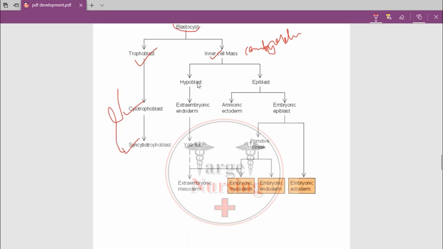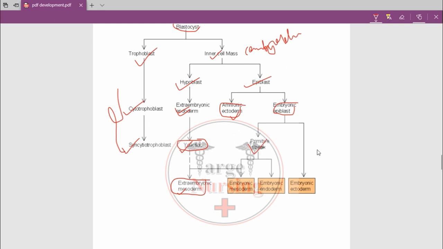And the inner cell mass also has two layers, which are known as hypoblast and epiblast. Okay, then the hypoblast helps to form the extra embryonic endoderm, as I've told you, the yolk sac. It helps to form the roof of the yolk sac, and extra embryonic mesoderm. And epiblast helps to form amniotic ectoderm and embryonic epiblast. Okay, and this embryonic epiblast will help to develop the primitive streak.